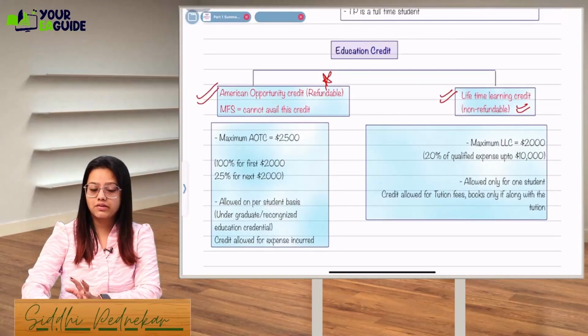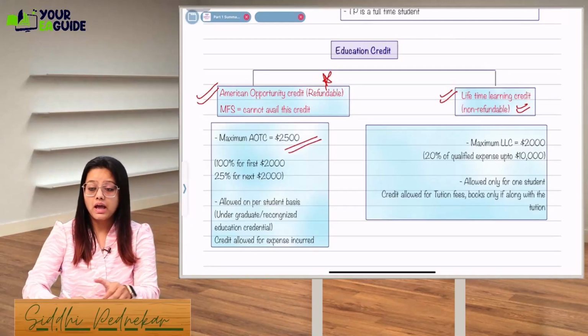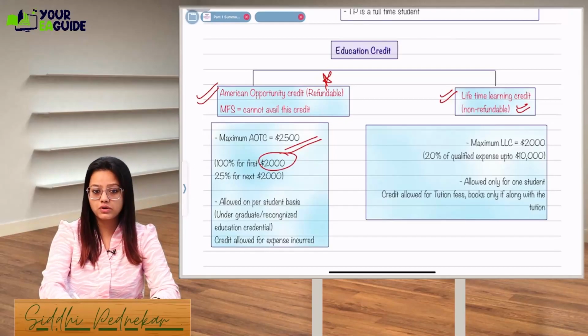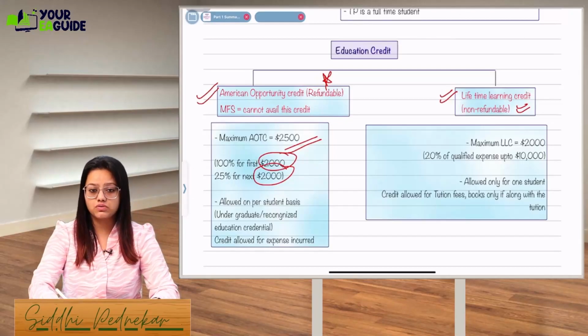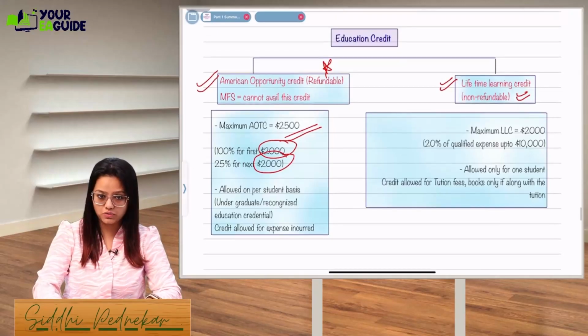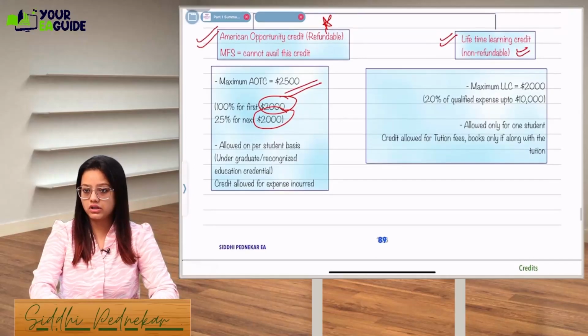Maximum AOTC credit which a person can get is $2,500. Okay, and how is this 2,500 calculated? 100% of first 2,000 and 25% of the next 2,000. So if you are spending more than the $4,000, you will get a reduced credit. Okay, 100% of the first 2,000 and 25% of the next 2,000. It is allowed on a per student basis, not as per the taxpayer.